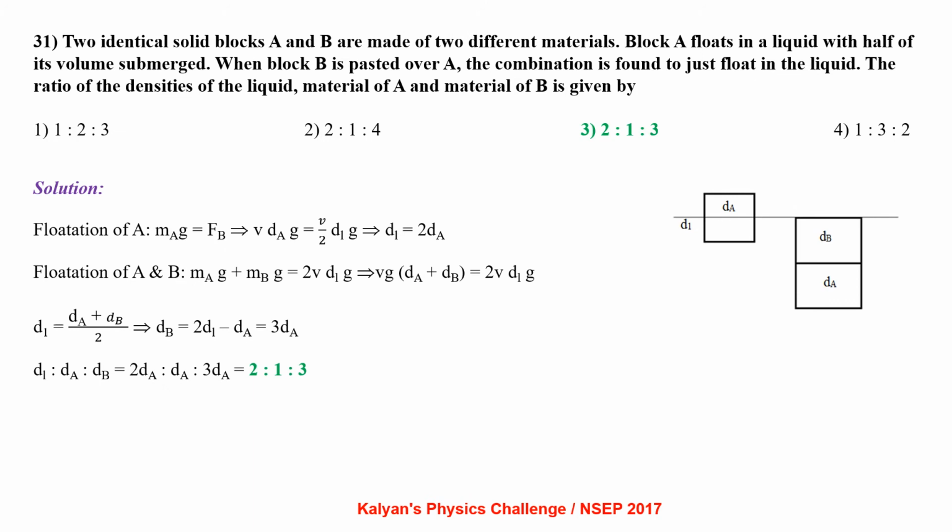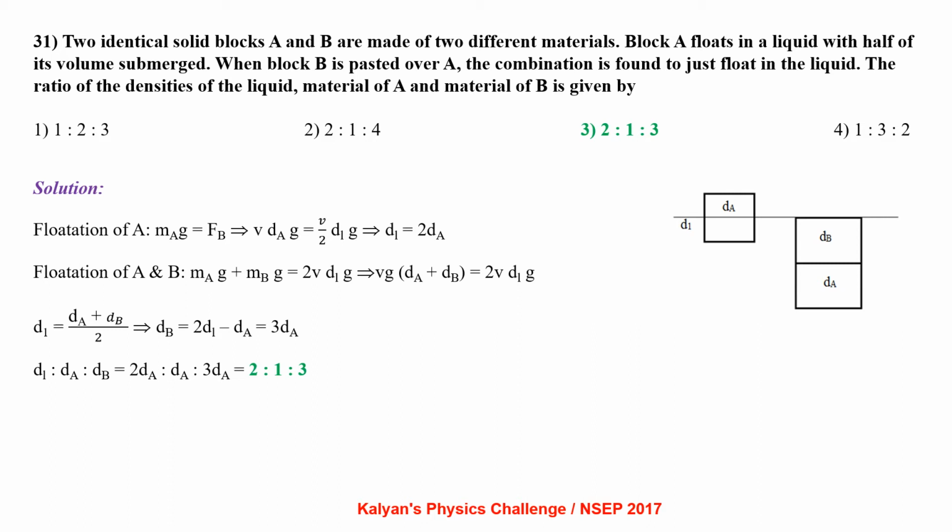Two identical solid blocks A and B are made up of two different materials. Block A floats in a liquid with a half of its volume submerged. When block B is pasted over A, the combination is found to just float in the liquid. The ratio of densities of the liquid, material A and material B is given by.